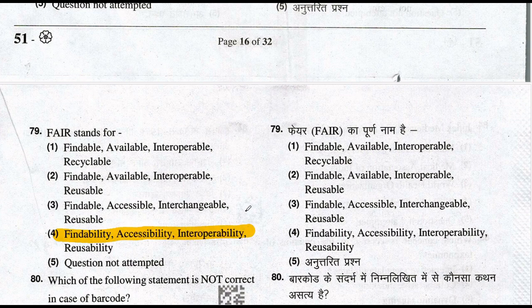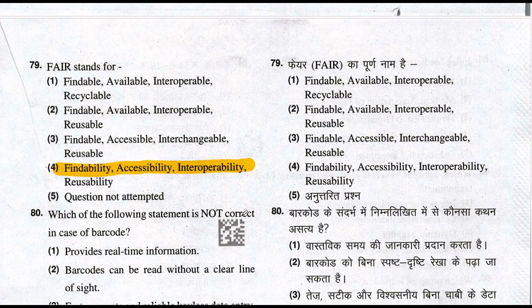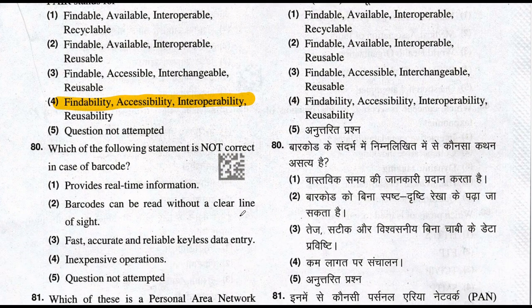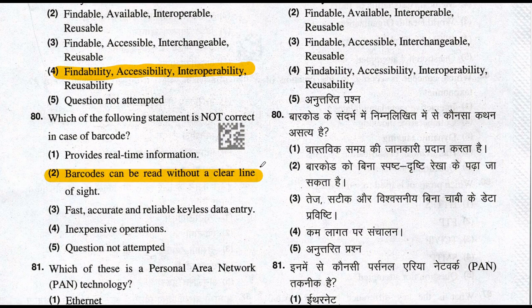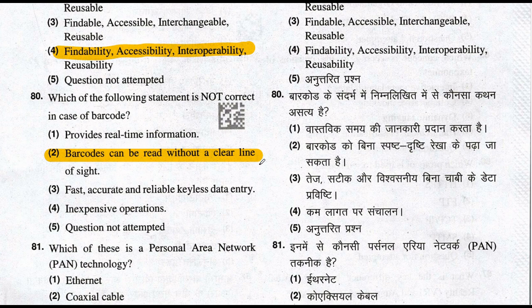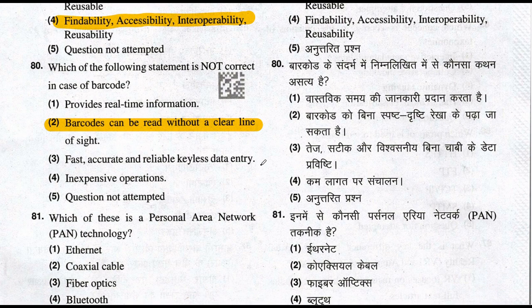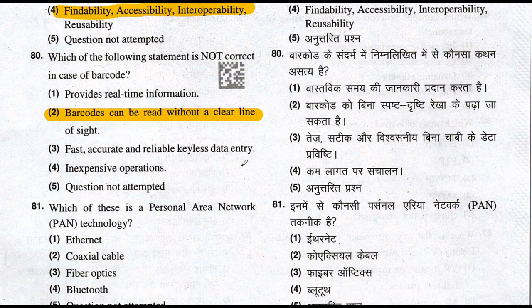So let's move to question number 80. Which of the following statements is not correct in the case of a barcode? Barcode can be read without a clear line of sight. So this is a wrong statement about barcodes. Option number 2 is the right answer to this question. Let's move to question number 81.